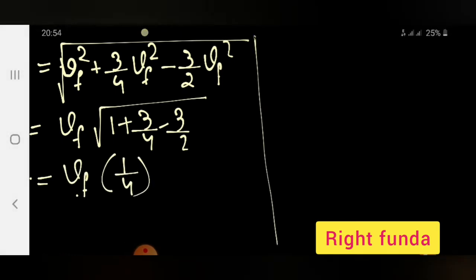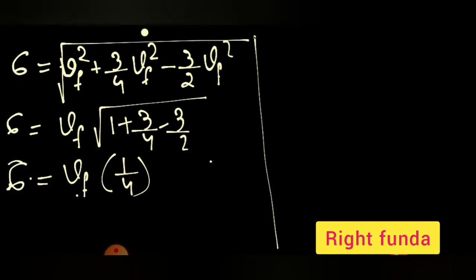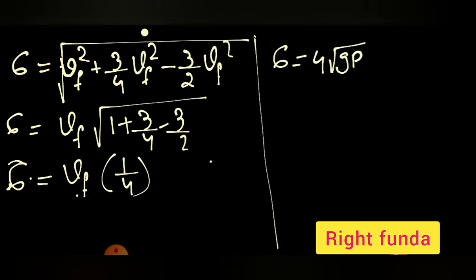Vf value we have calculated, we will substitute this value of Vf here. So I get this equation: 6 is equal to 4 under root gr or 16, 4 under root gr into 1 by 4.